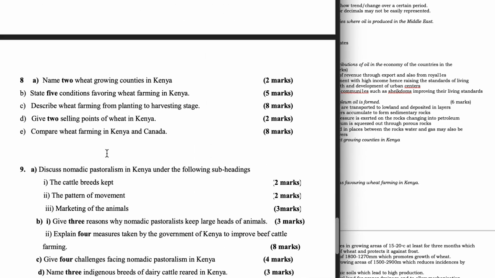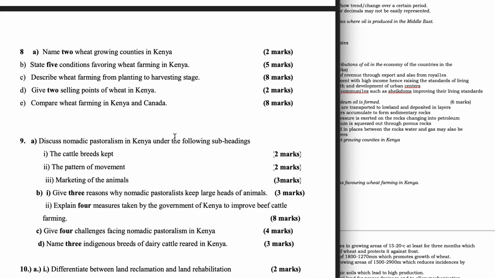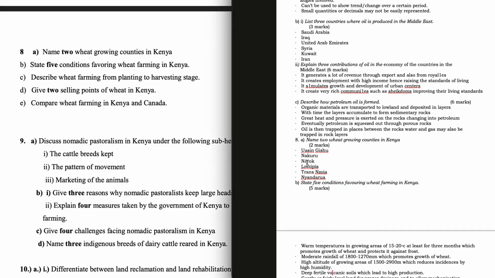Question 8a. Name 2 wheat growing counties in Kenya. We have Uasin Gishu, Nakuru, Narok, Laikipia, Trans Nzoia, and Nyandarua. State 5 conditions favoring wheat farming in Kenya.